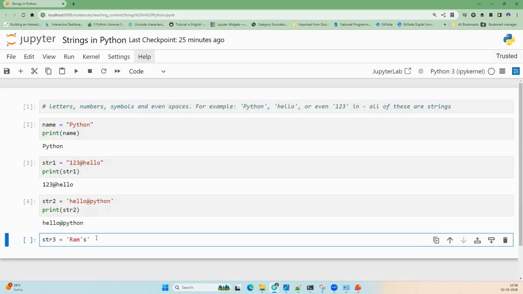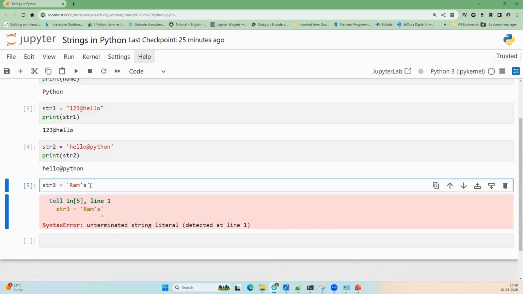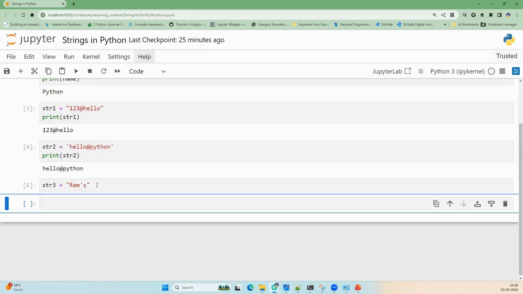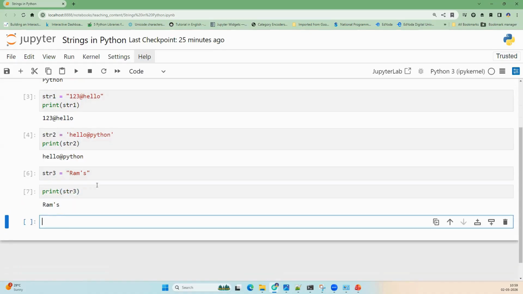If you execute this, you will get an error: unterminated string literal. You opened another string here but have not closed it. So what you can do is use double quotes in order to include this within the string. If you execute this now, it works fine, and you can print str3 and see the output Rams.